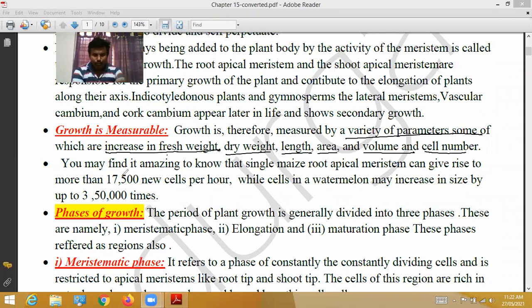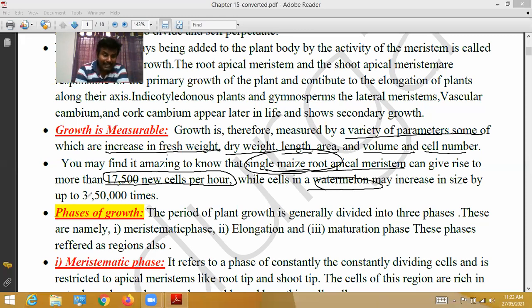You may find it amazing to know that a single maize root, a monocot root, apical meristem can give rise to more than 17,500 new cells per hour. Those new cells are formed by mitotic divisions, while cells in watermelon may increase in size by up to 350,000 times.